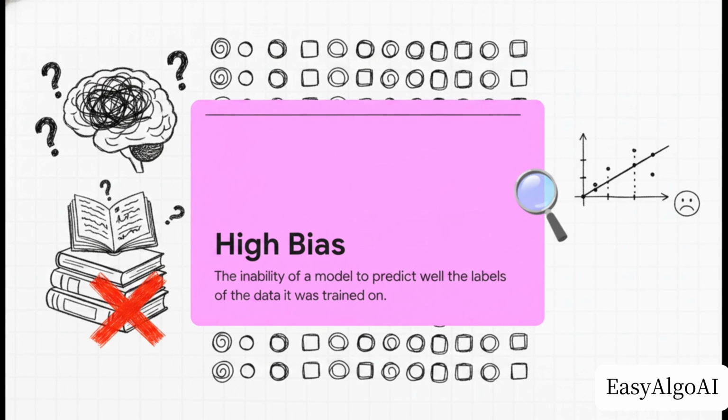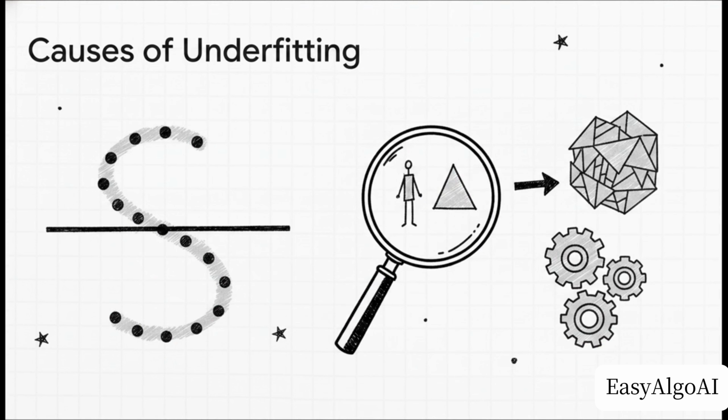It's kind of like trying to understand a complex Shakespeare play by only learning the alphabet. You're just not capturing nearly enough complexity to get the job done. So, why does this happen? There are really two main culprits here. First, your model might simply be too rigid. Like we said, using a straight linear model for data that naturally curves is always going to underfit.